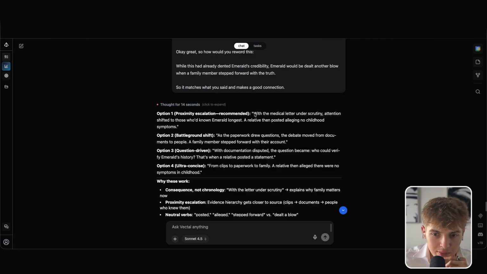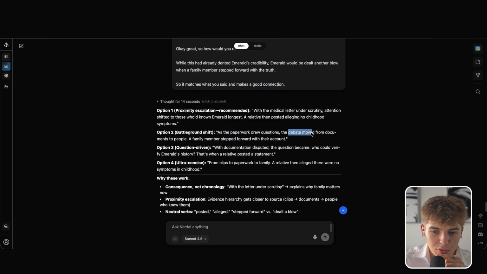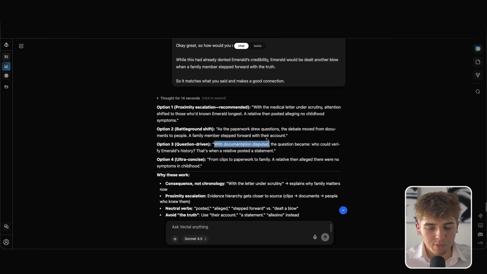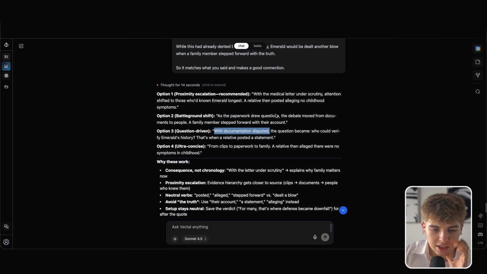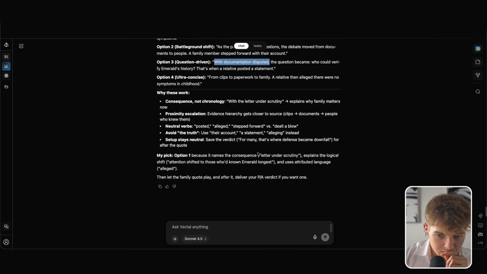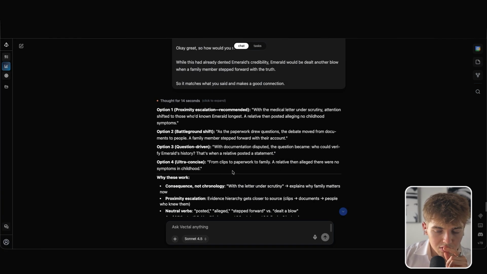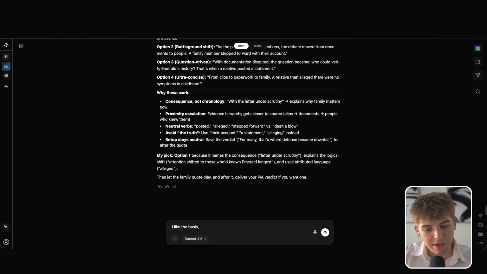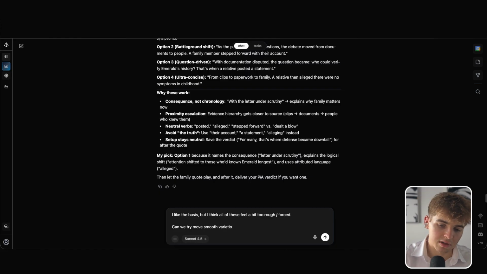This is a good progress. With the medical and scrutiny, yeah, proximity escalation. With the medical and the scrutiny, attention shifted to those who know Emerald longest, rather than posted alleging no childhood symptoms. As the paper drew questions, the debate moved from documents to people. And this is shit. With the documentation disputed, the question became who could verify Emerald's story. From clips to paper. Okay, all of these are shit, but they are in the right direction. Yeah, I like alleged because it's misleading in a good way. I like the basis, but I think all of these feel a bit too rough or forced. Can we try more smooth variations that follow the script language up until then?